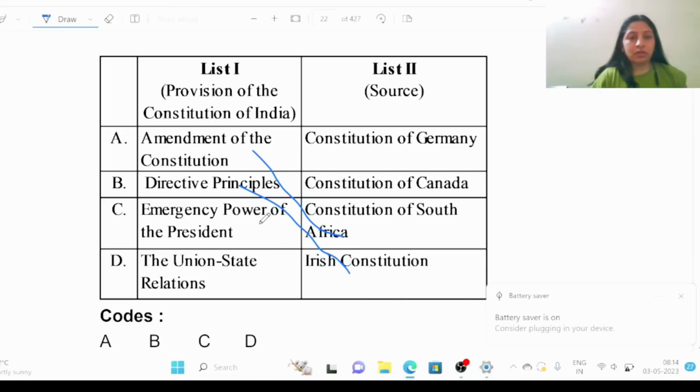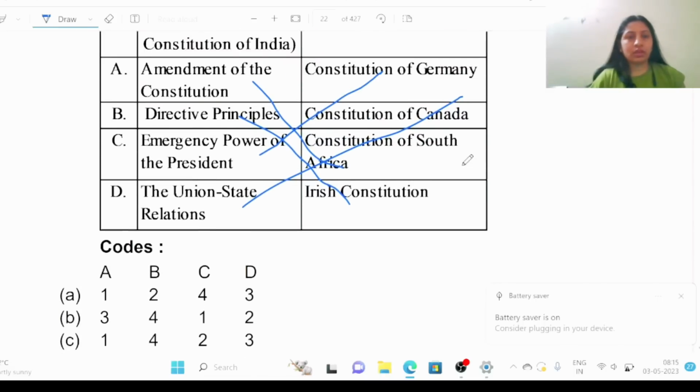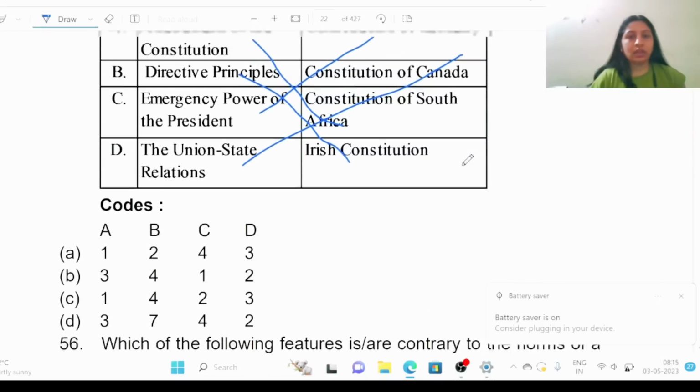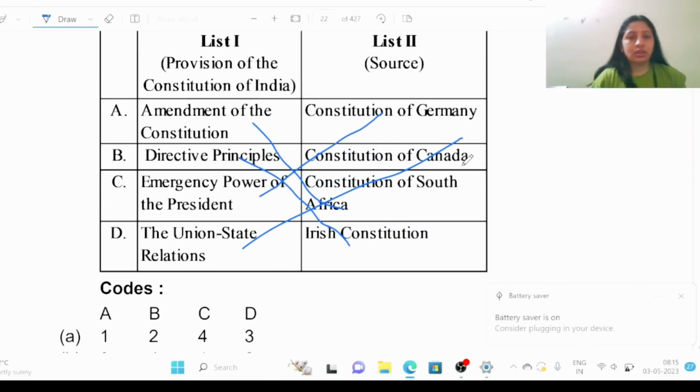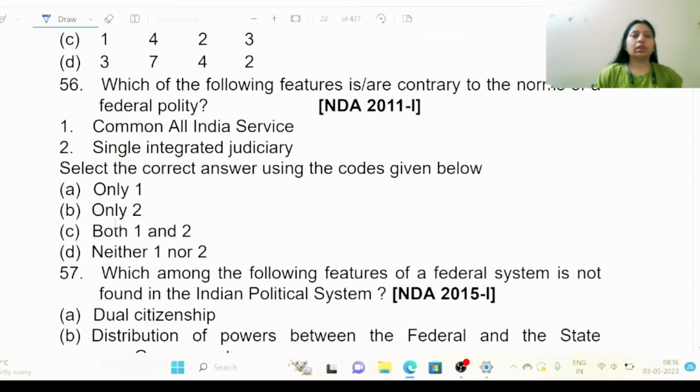Emergency powers of the president, Germany. And union state relations, Canada. So A4, A3, B4. This is the right answer. Okay, come to the next question.